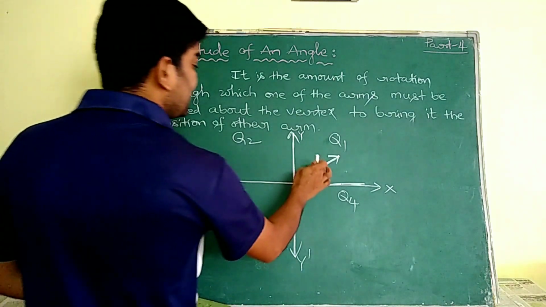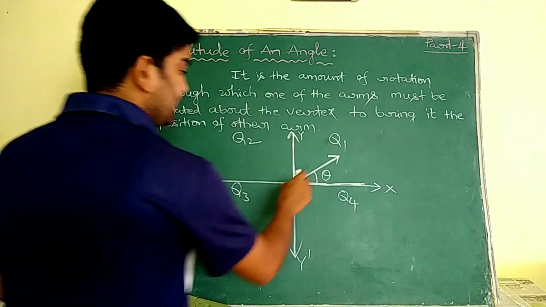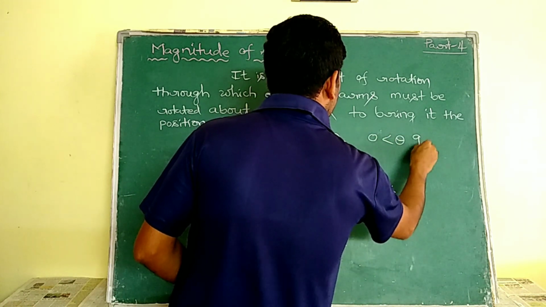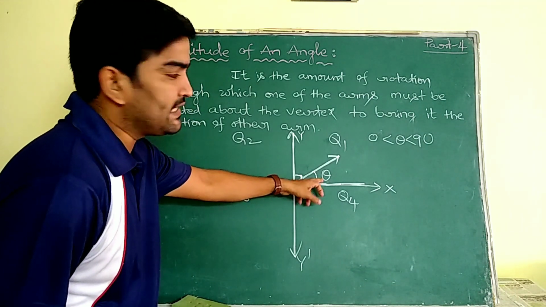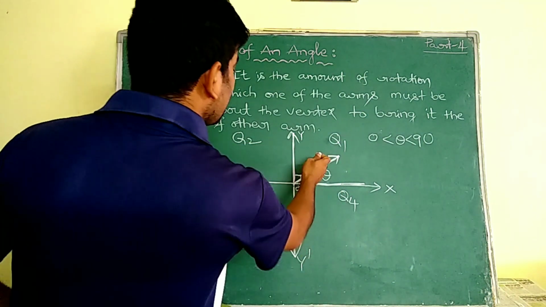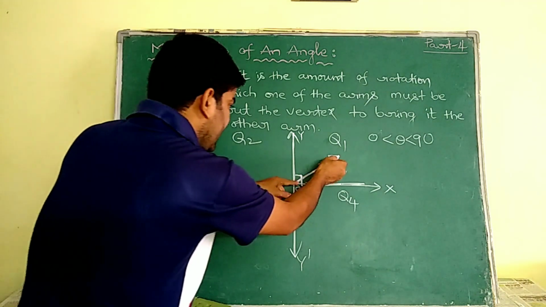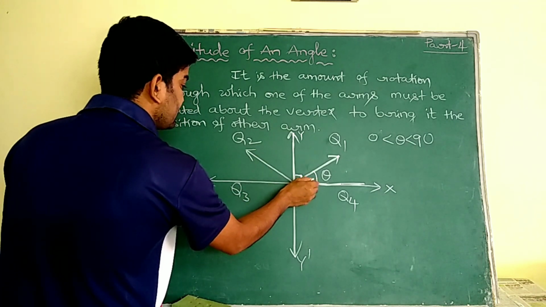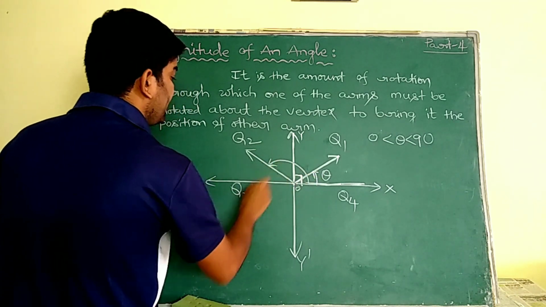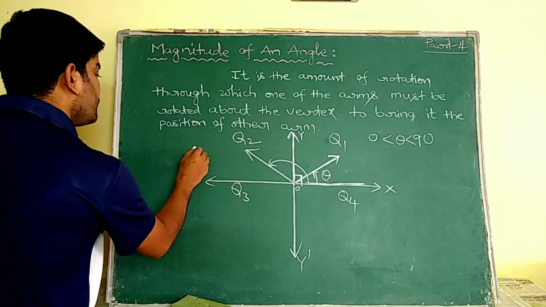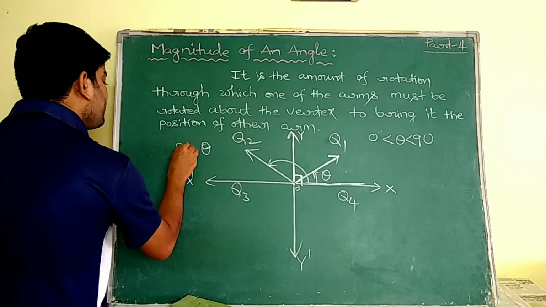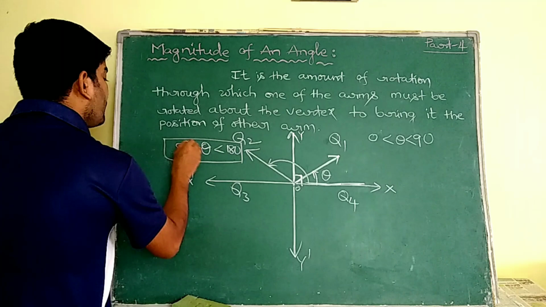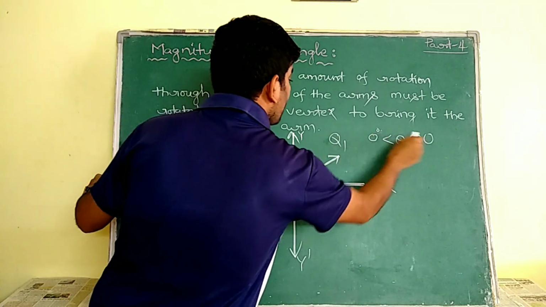See, this theta lies in quadrant 1 if theta is in between 0 and 90. If this revolving ray enters this quadrant, that means theta lies in quadrant 2 if theta lies in between 90 degrees and 180 degrees. Remember this.